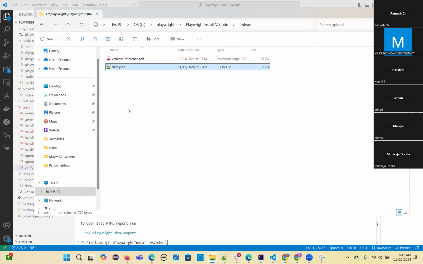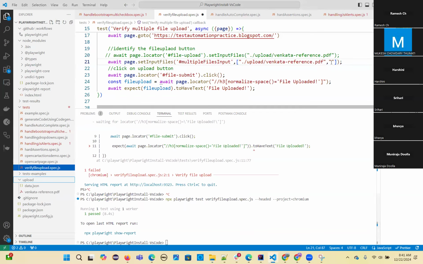Put one more file. So you give this data.json file. Again, you have to give ./upload. So dot means the current directory, current to your project. In that current project, the upload folder inside, data.json. Okay, like this you can upload multiple files.